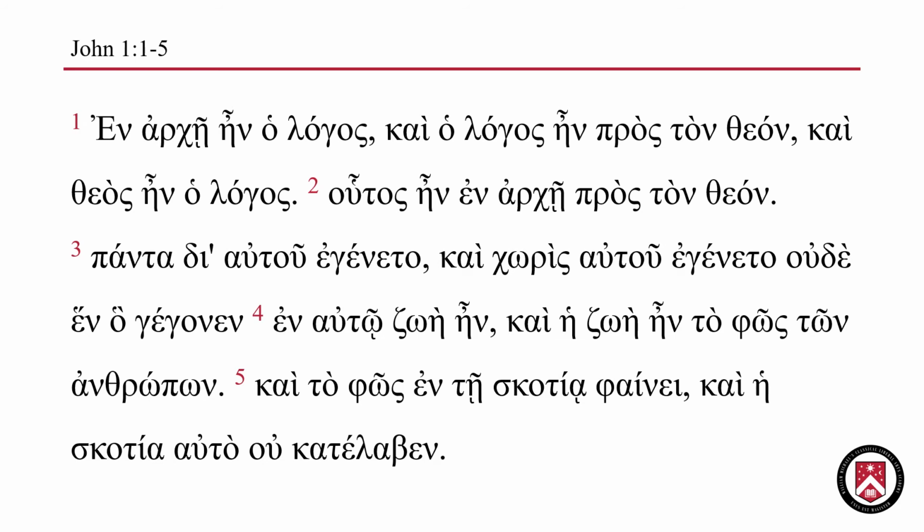Ton is a genitive plural form of the definite article, and anthropon is the genitive plural form of the Greek noun anthropos, which means man. Kai he zoe, and the life, ein to phos, was the light, ton anthropon, of men.